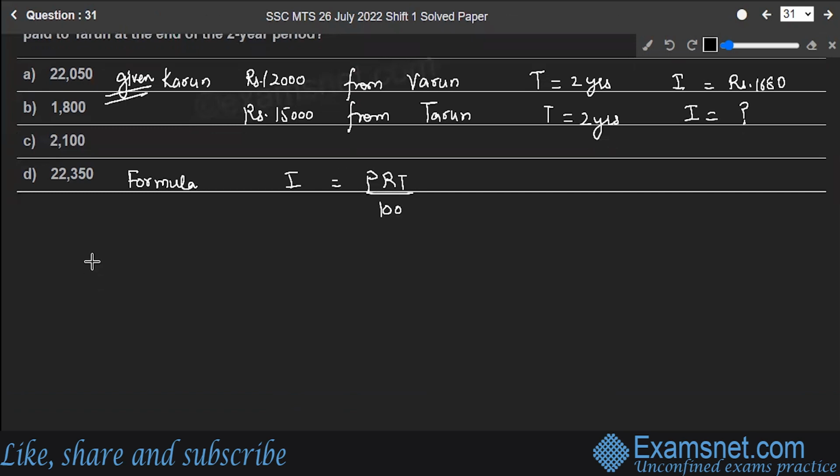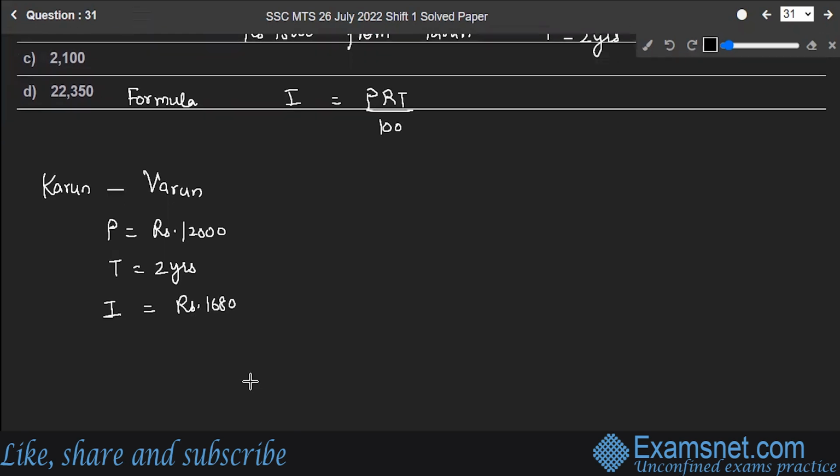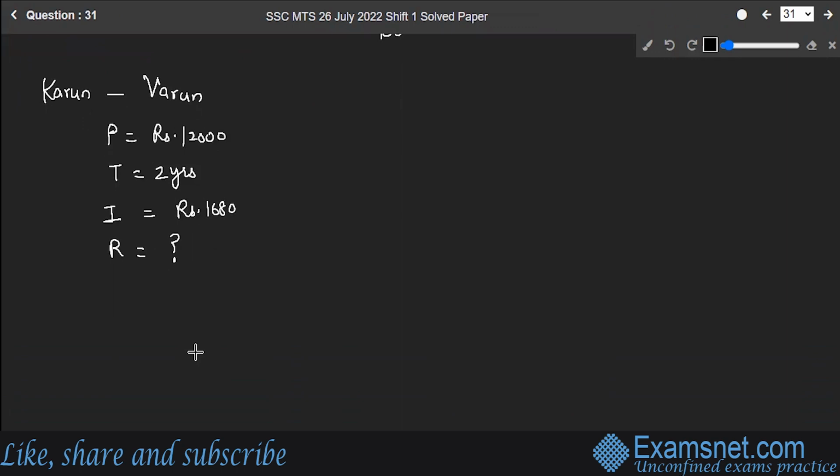So let's move forward. First of all, let's go for the Karun case. Okay. Karun and Varun case. So in this case, the principal is 12,000, time 2 years. Interest is rupees 1680. So what is the rate? Right. 1680, that is interest, is equal to principal 12,000 into time into rate upon 100.